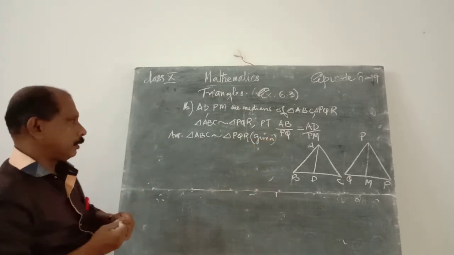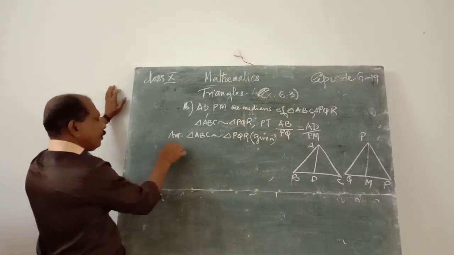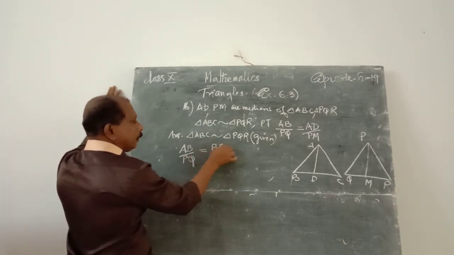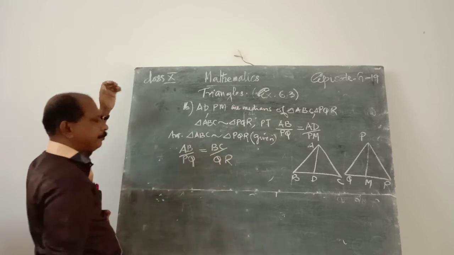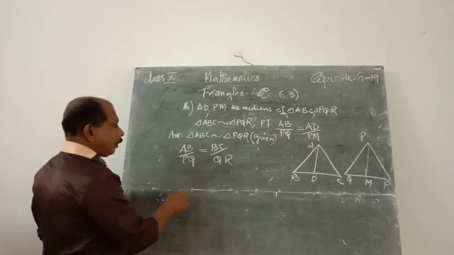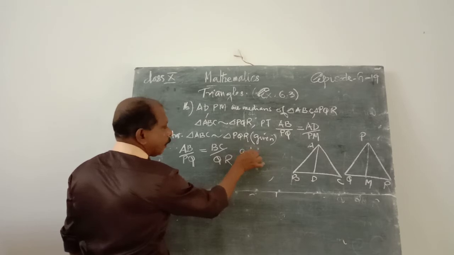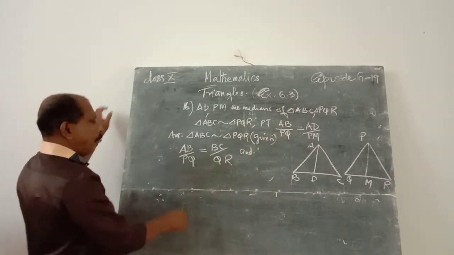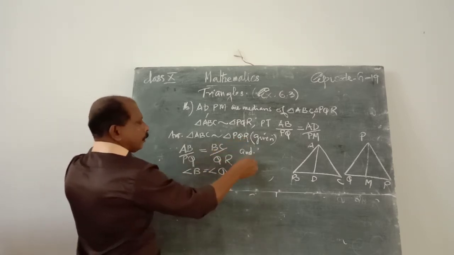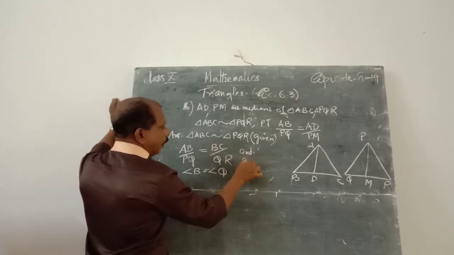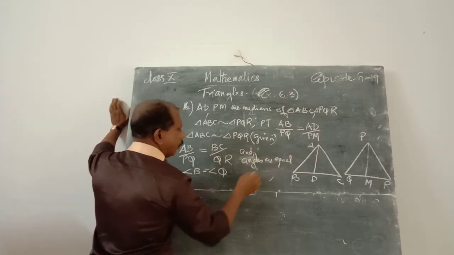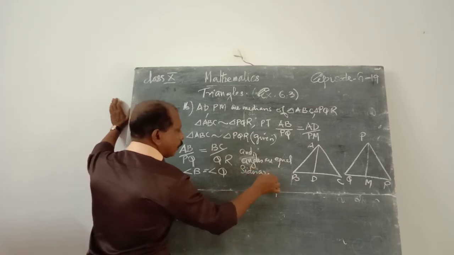That is our result. We have to prove that result. Therefore, AB by PQ is equal to BC by QR, and angle B is equal to angle Q, because when angles are equal, sides are proportional.